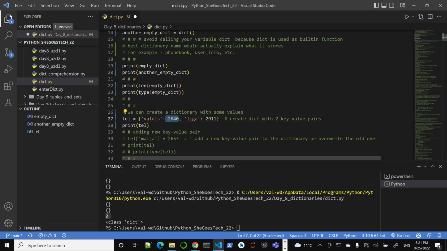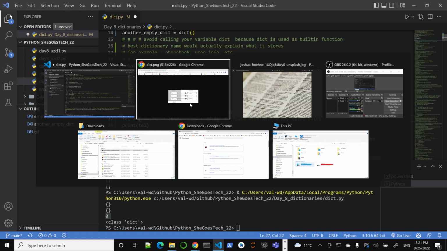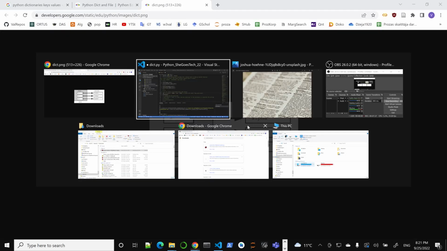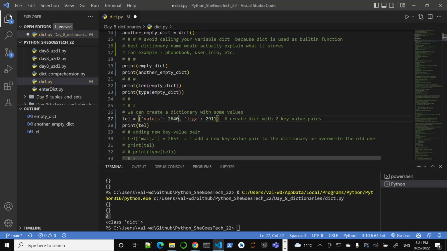In this case, there's no indentation after the colon. When we are creating dictionary key value pairs, we use a colon. So key, value, then a comma, and you have the next pairing. The question might be, what can be a key and what can be a value. And I can tell you already that values can be pretty much anything, but there are some restrictions on what keys can be. In other words, they have to be immutable, meaning they cannot be changeable. So strings are perfect for this, because strings you cannot change themselves. So strings make great keys.